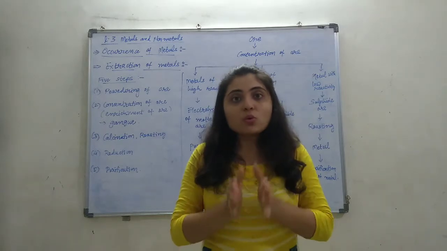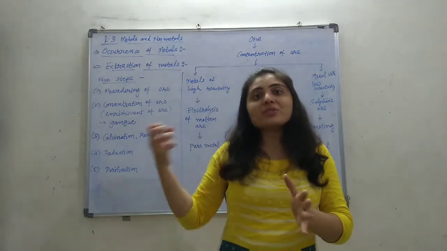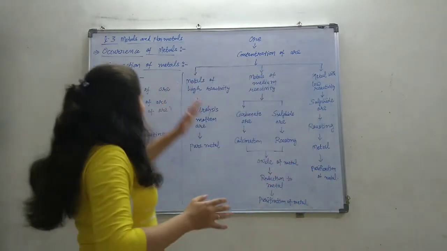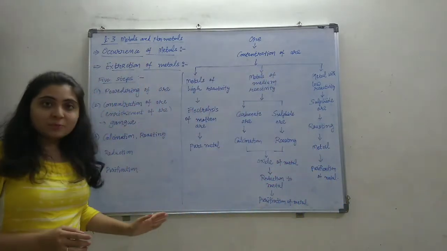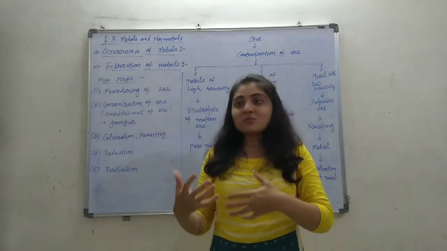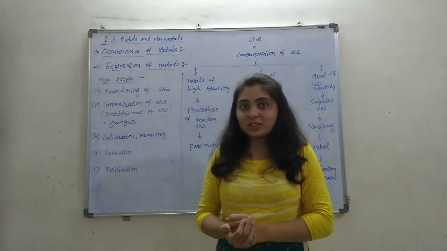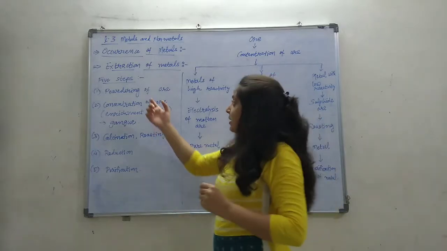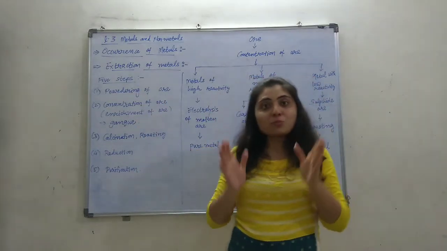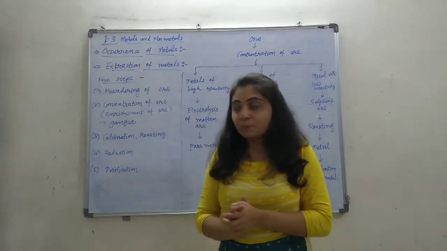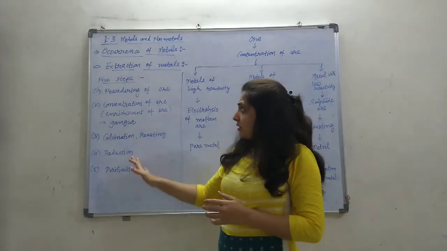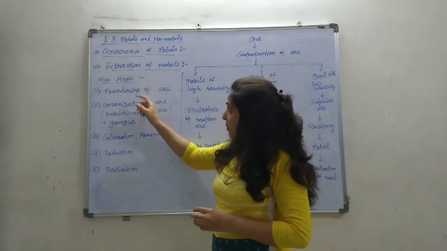Okay, so from this ore we have to extract our particular metal. The process of extraction contains some steps. This process of extracting metals comes in the metallurgy branch of science. It has 5 steps of extraction. Okay, how we are getting the pure 100% metal from the ore. It contains mainly 5 steps. Let us learn one by one.